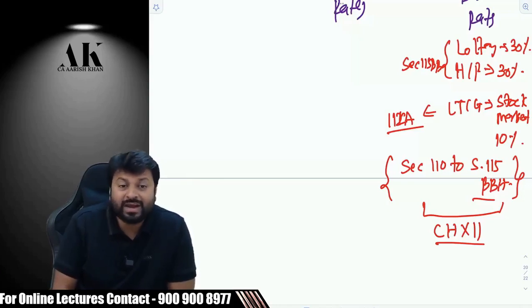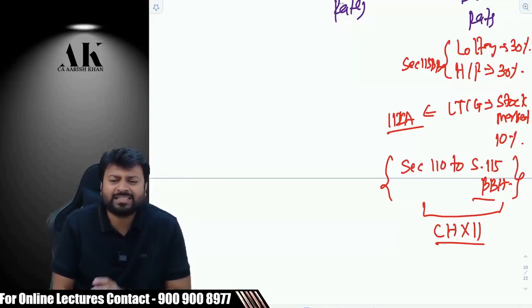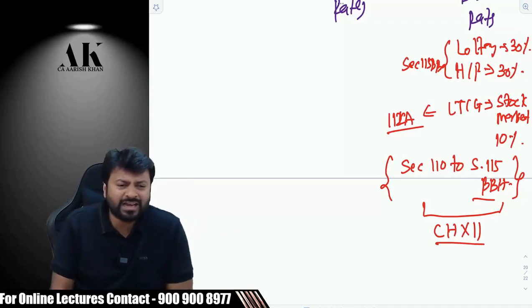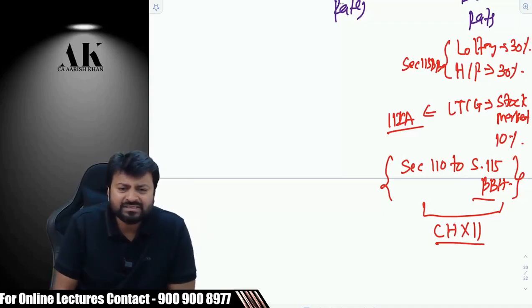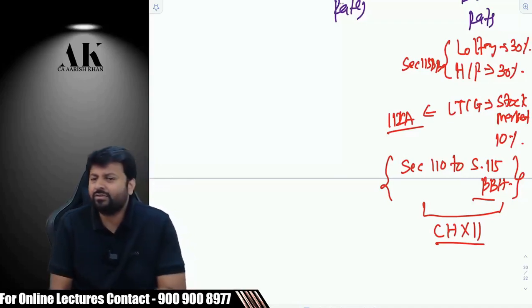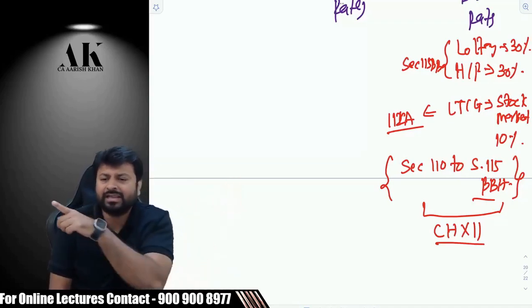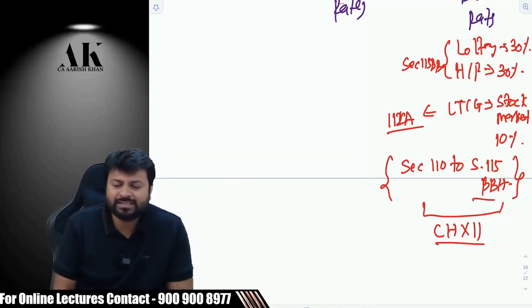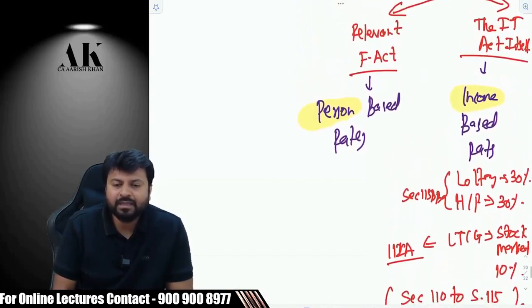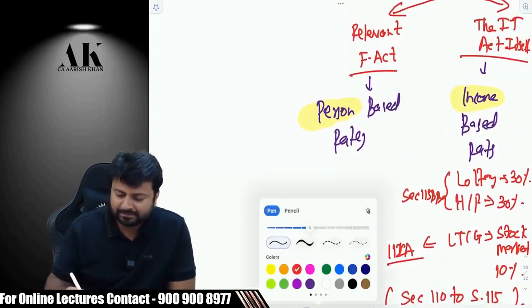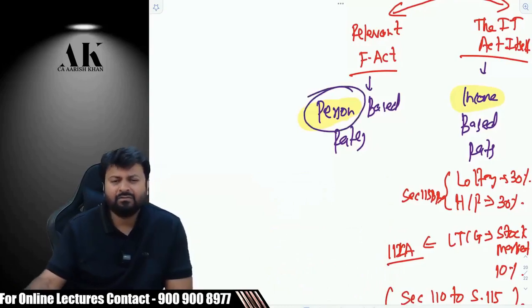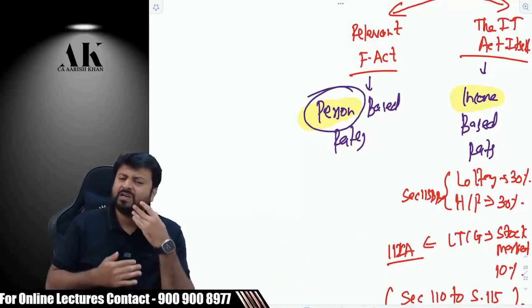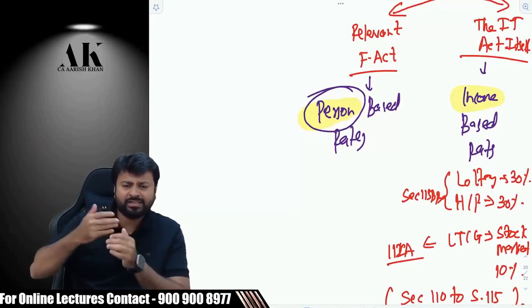Now the first question, why so? Why can't they keep everything at one place? Unnecessarily some here, some there. There is so much confusion between us. For some rates we have to go there, for some there. Now it's a very, very clear logic. Listen carefully. Please see here, all of you. Please tell me, person-based rates. What do you feel? Do these person-based rates remain constant over the years or do they change frequently?